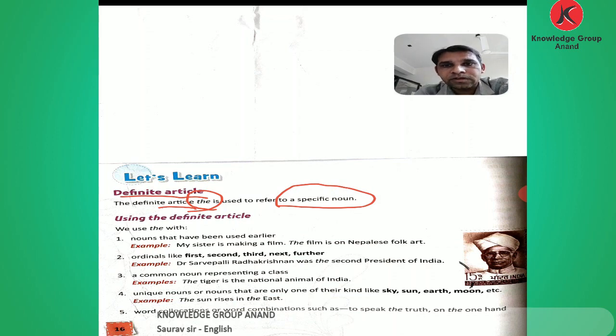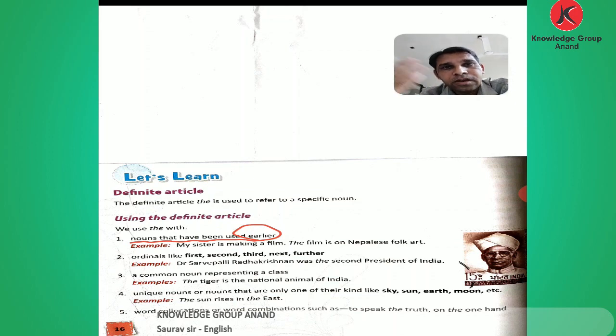Okay, so see where we use this definite article, the. Here, using the definite article, we use the with nouns that have been used earlier, means before.